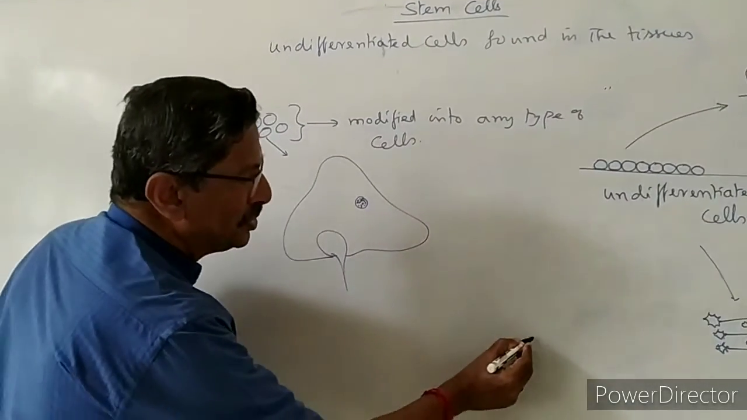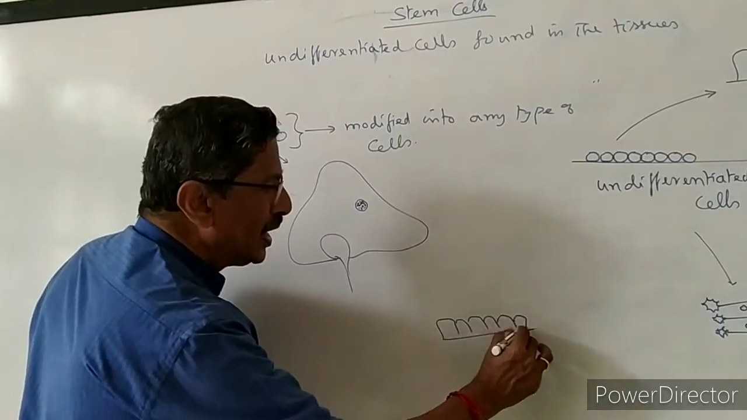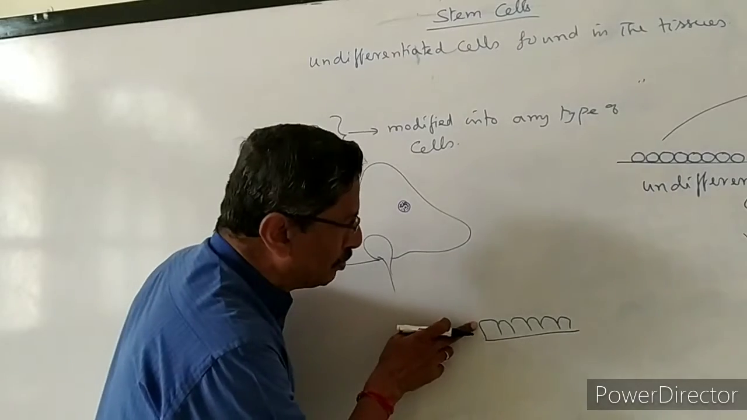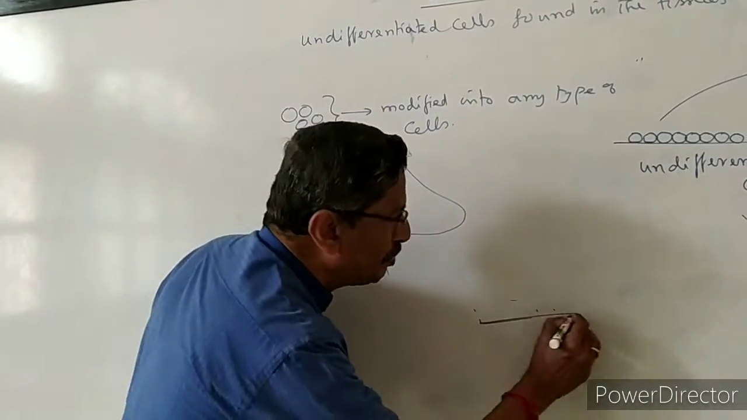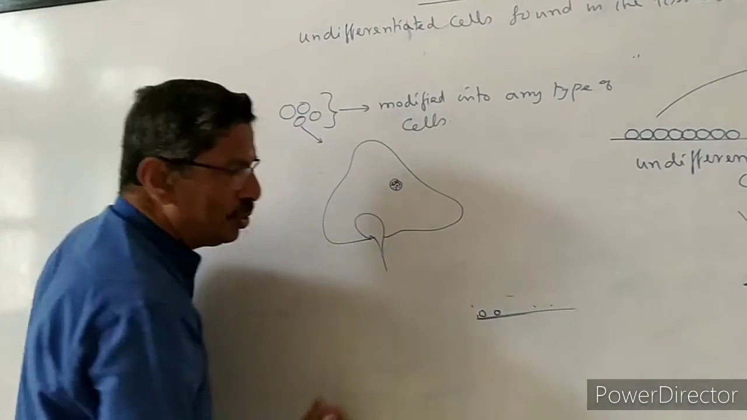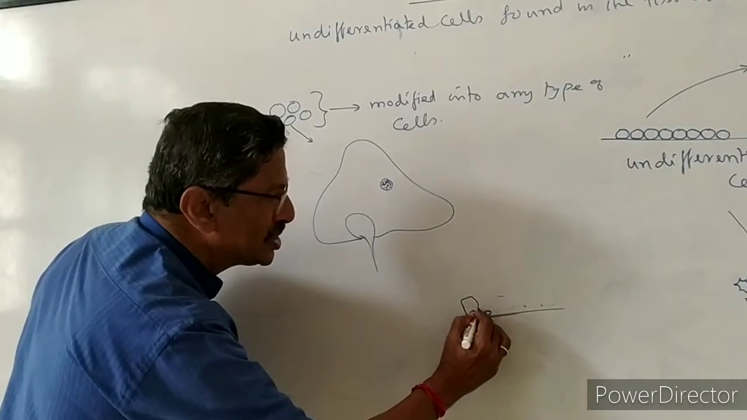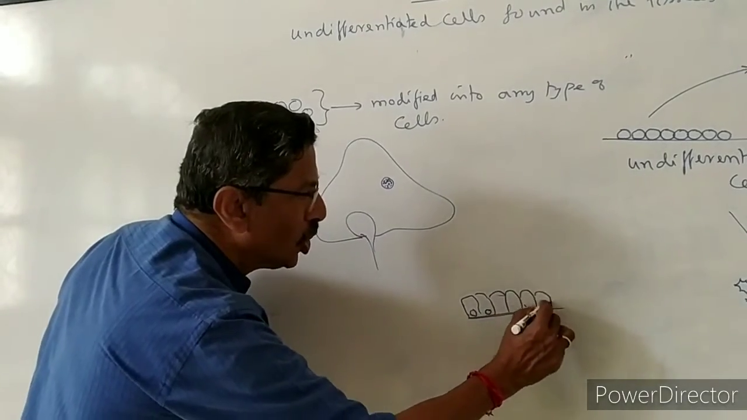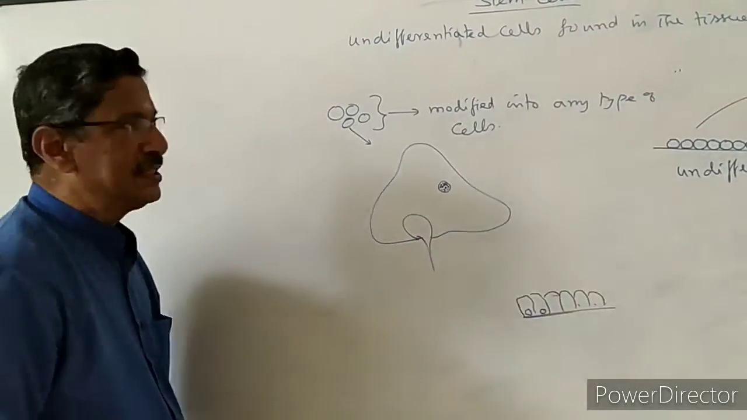Sometimes what will happen, this is the epithelial tissue. The entire epithelial tissue is damaged because of some accident or any other problem. All the cells present in the epithelial tissue are destroyed. So what we can do is keep a few stem cells. The stem cells are stimulated, then they keep on multiplying and once again bring the normal cells. So that is called regeneration of new cells.